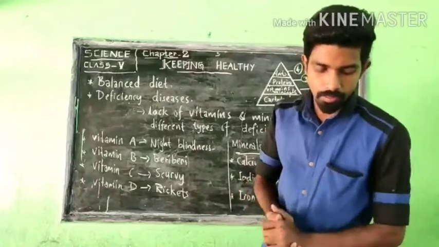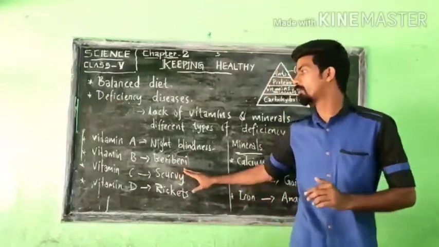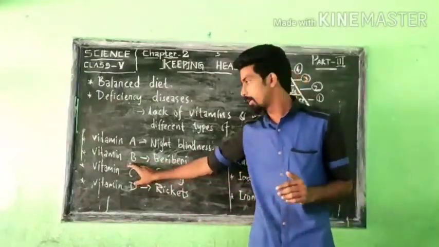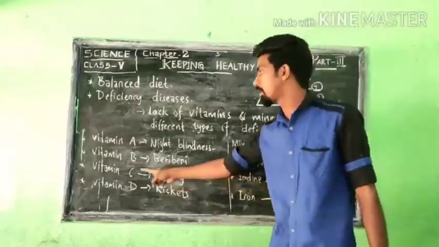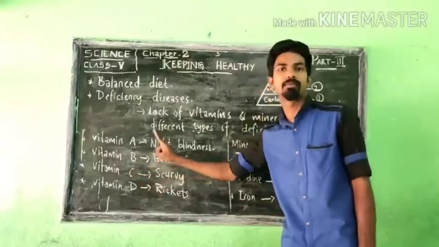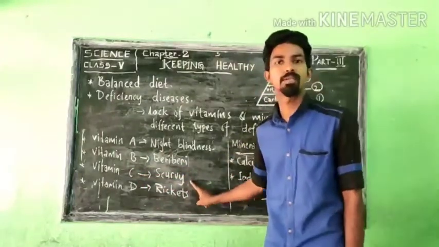Then again milk, nuts and meat, which are the foods that contain vitamin B. Okay, so that is about that one. Next one, vitamin C. If our body is not getting enough vitamin C, it will result in scurvy.